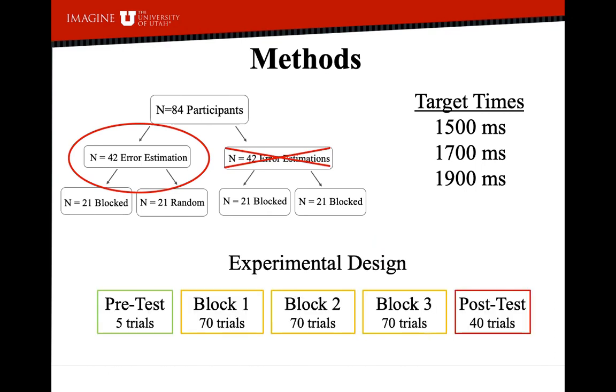The experiment was conducted over 2 days. The first day consisted of a pretest and 3 blocks of 70 trials during acquisition. Approximately 24 hours later, they returned for a 40-trial post-test, which consisted of a retention test of the same target times and a transfer test of novel target times.